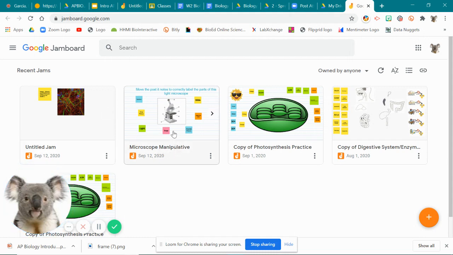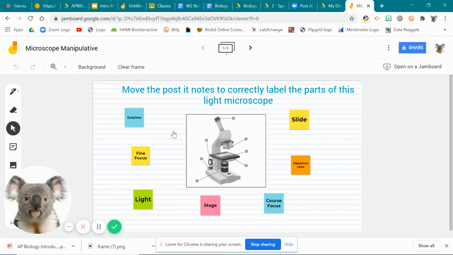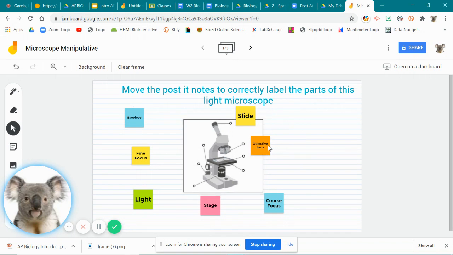Let's go through. All right, so this is a microscope one that I've generated, especially for my lower end kids, to help them with vocabulary and imagery. And so this is kind of like your paper or your whiteboard or card sort, so to speak. Once you have done it, they can take these slides when you assign it to the student and move it wherever they think, and then they can either leave it as it is or take a picture of it. But let me go ahead and show you how to create one.